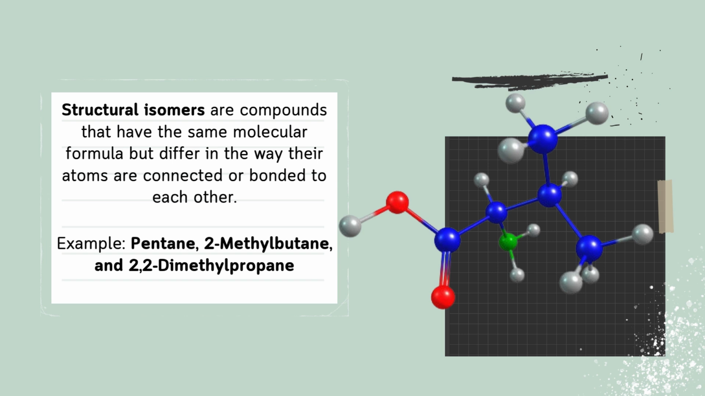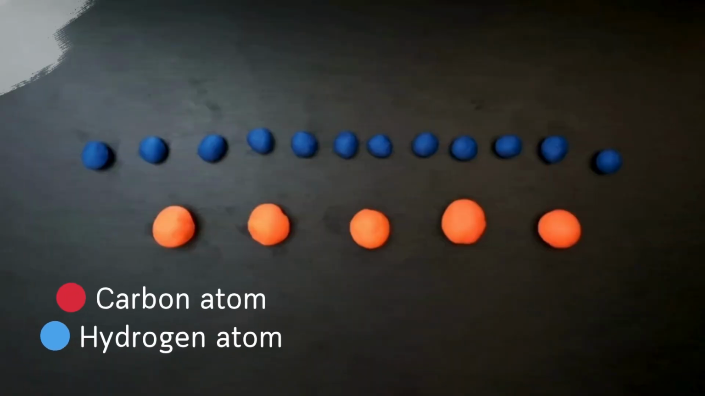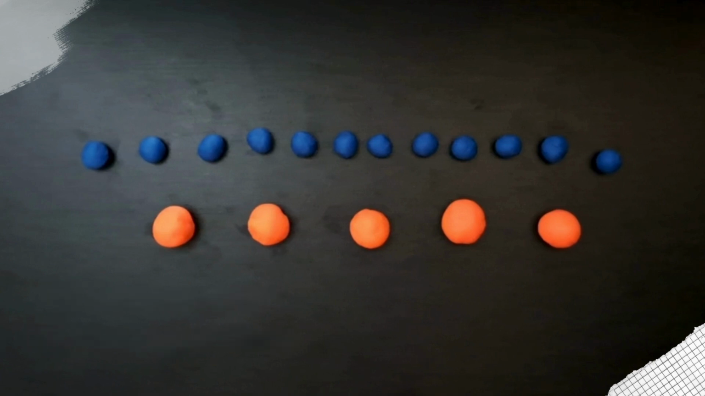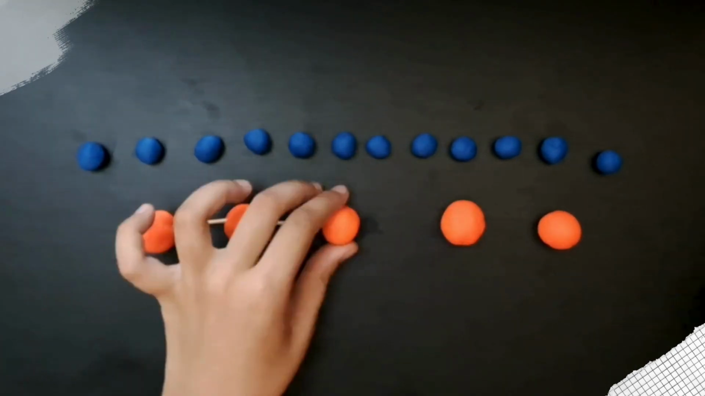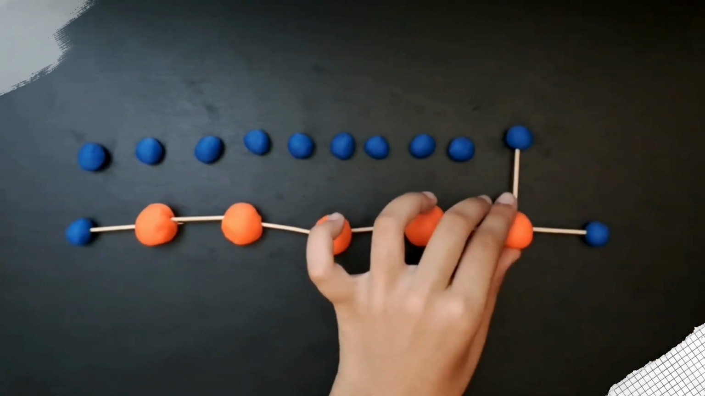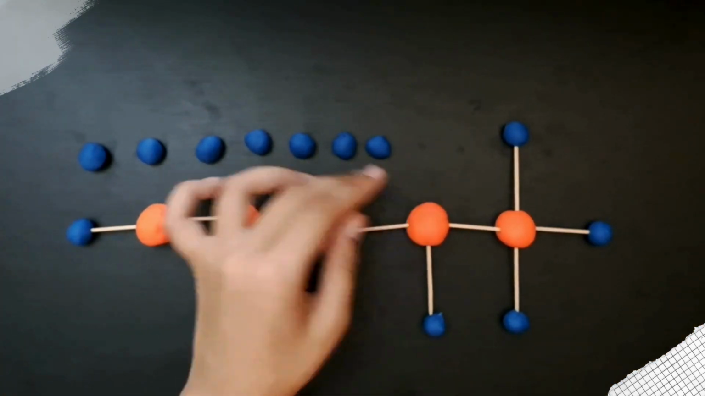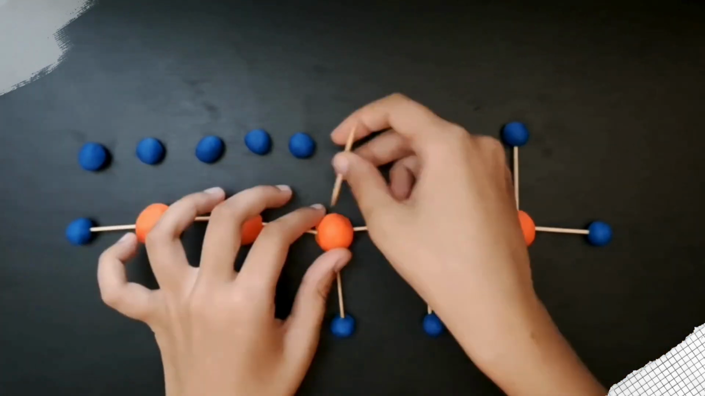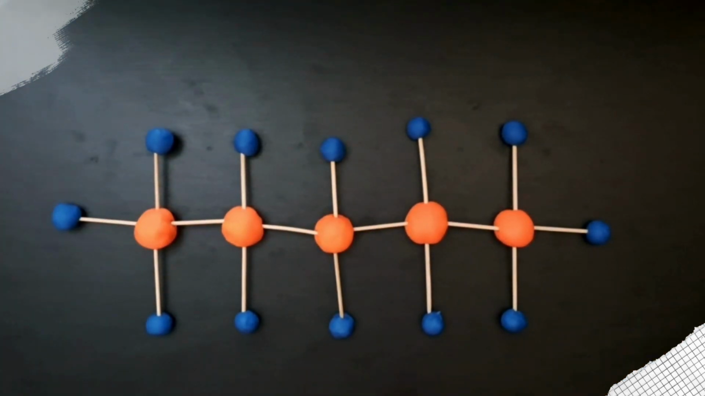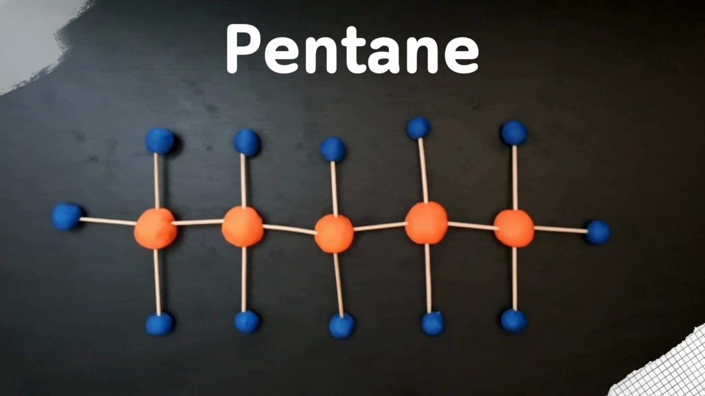For example, pentane, 2-methylbutane, and 2,2-dimethylpropane. The three of them have the molecular formula C5H12, but their carbon skeletons are arranged differently. Pentane is a straight-chain alkane with 5 carbon atoms connected in a continuous chain.